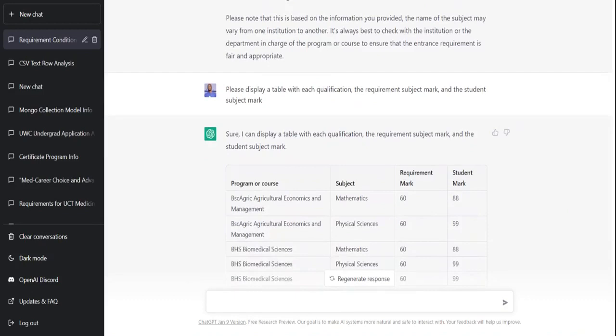Overall, very impressive. I have been able to ask it to write code snippets for me. I was able to ask it to write Python code to modify some data with an input of a CSV, and it was able to do all of that. So I'm liking what I see so far.